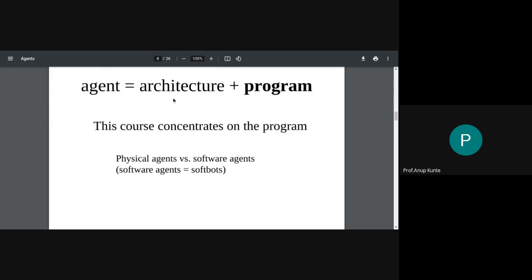Whenever I say agent is equal to architecture plus program, I'm talking about the design of the artificial agent, or intelligent agent, or rational agent. From now onwards, whenever I use the word agent, it denotes any one of these three things, and for us these three things are the same in the discussion. So whenever I say agent, I'm talking about an agent which is rational, in that it tries to map P star to A in the most efficient way.